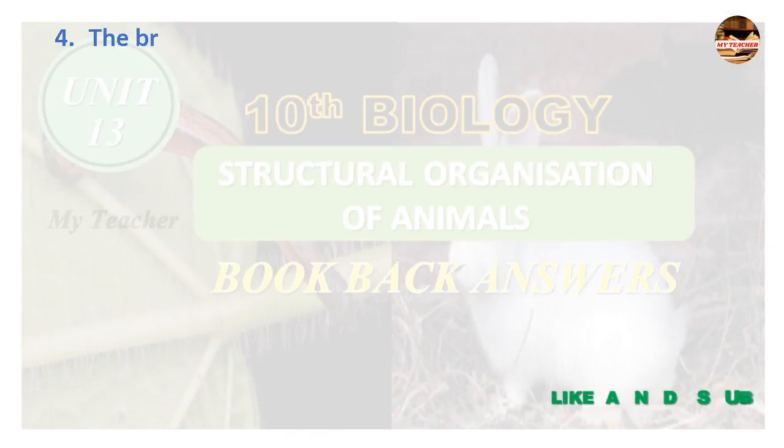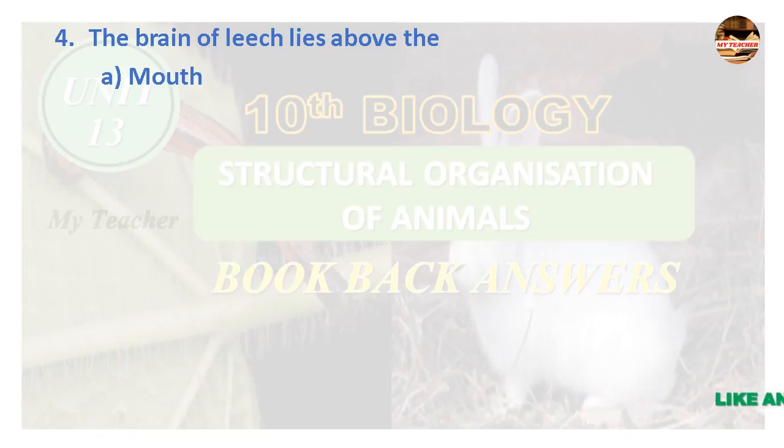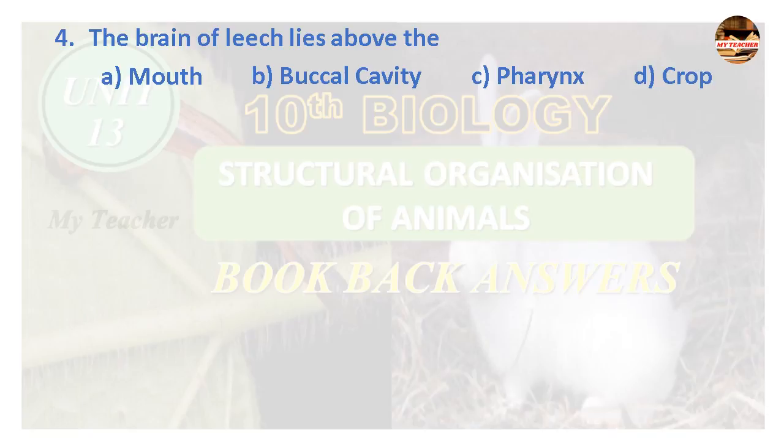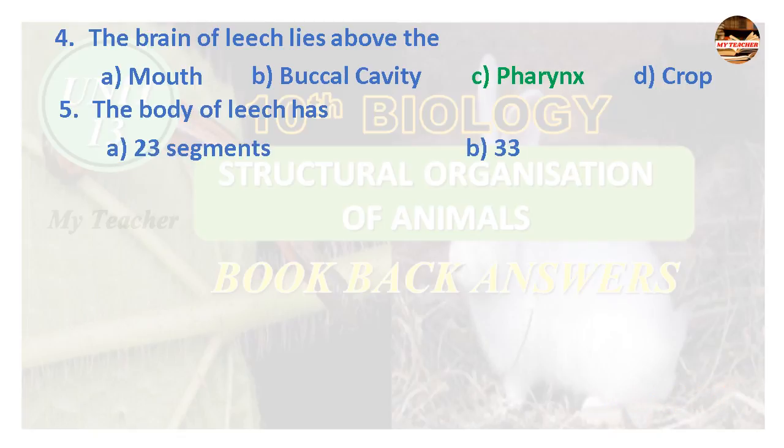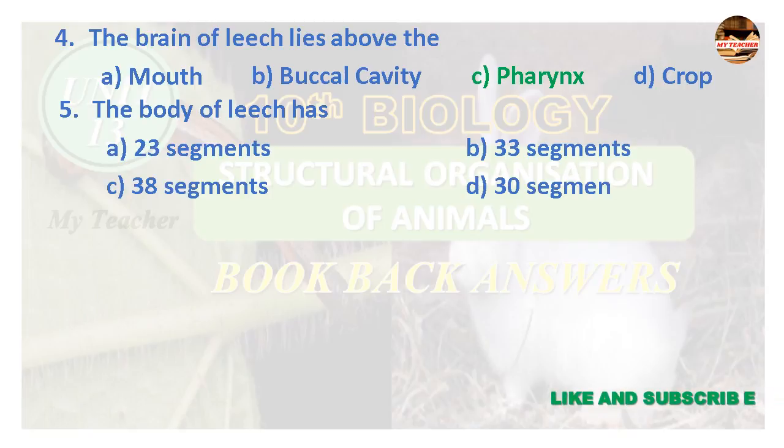Fourth question, the brain of leech lies above the mouth, buccal cavity, pharynx, crop. Answer is pharynx. Fifth question, the body of leech has 23 segments, 33 segments, 38 segments, 30 segments. Answer is option B, 33 segments.